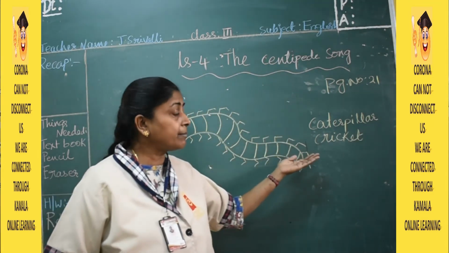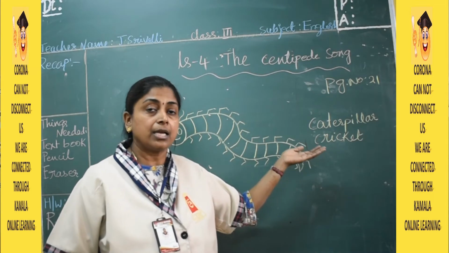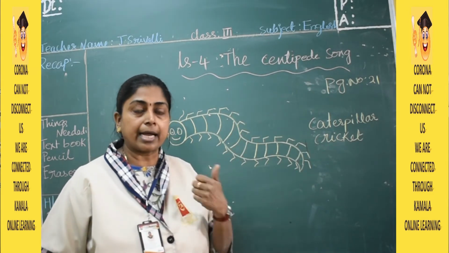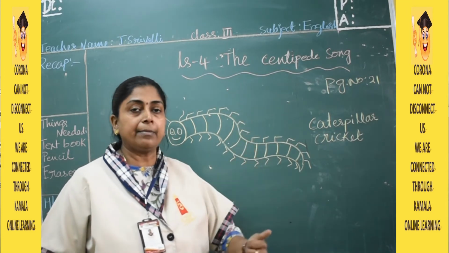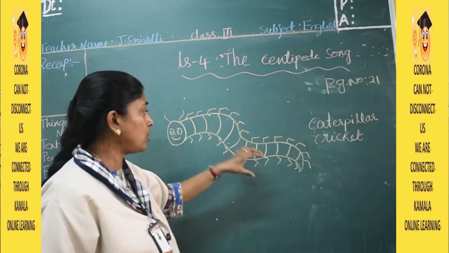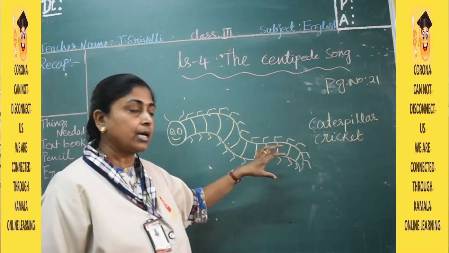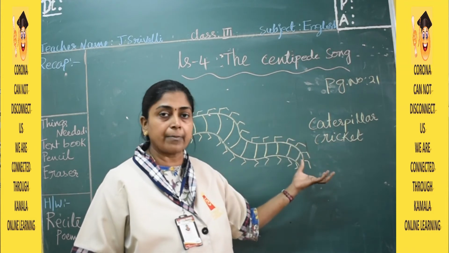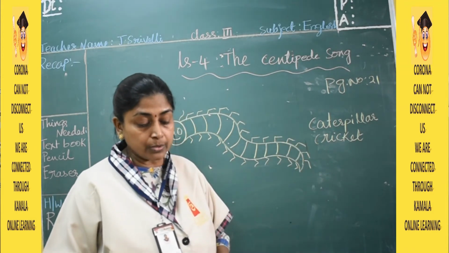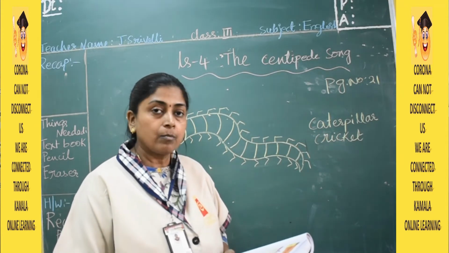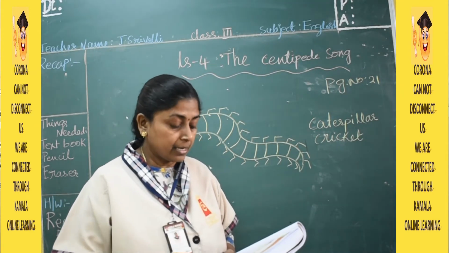It's the name of the game and it is also the name of an insect which belongs to the same family. Like I said, caterpillar, centipede, millipede, they all belong to the same family. They look very long, with different segments and a number of legs. Okay children, hope you understood this warm-up exercise, and let's move on to the poem. I am reading. Put your index finger on it and follow me.